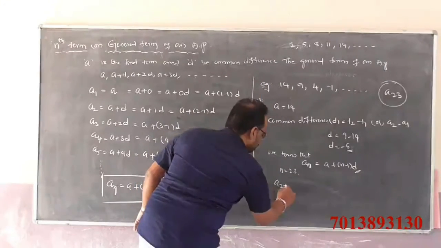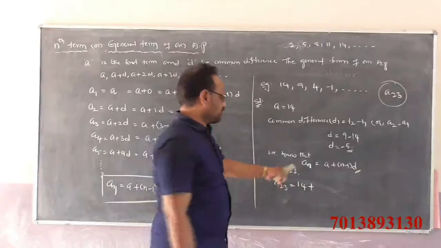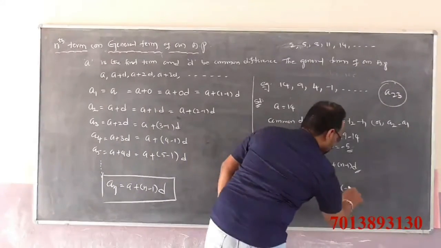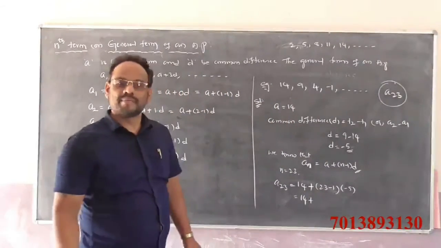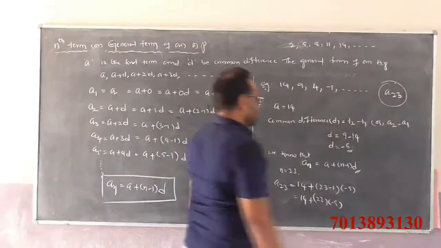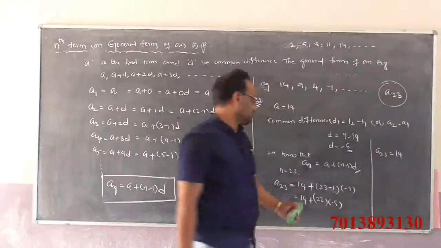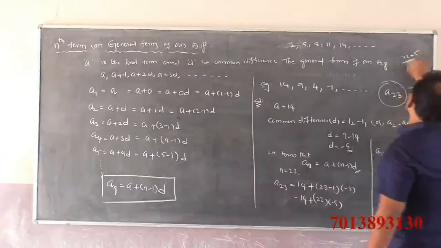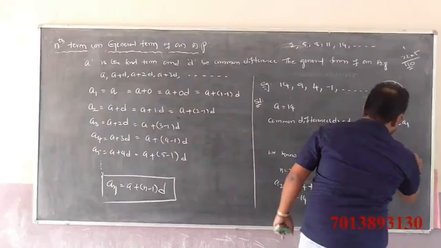So A23 is equal to 14 plus (23 minus 1) into minus 5. 23 minus 1 is 22, and the common difference is minus 5. So A23 is 14 plus 22 into minus 5. 22 into 5: 5 twos are 10, again 5 twos are 10, 10 plus 10 is 110. With minus 5, it is minus 110.